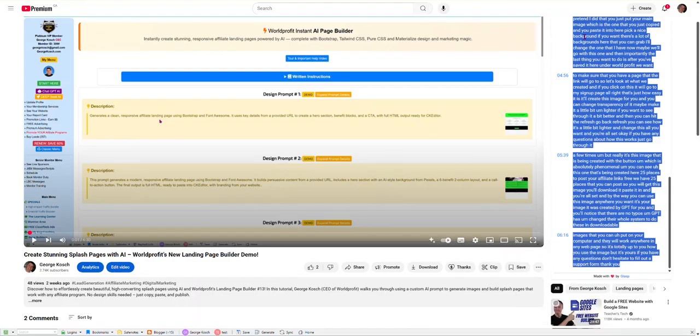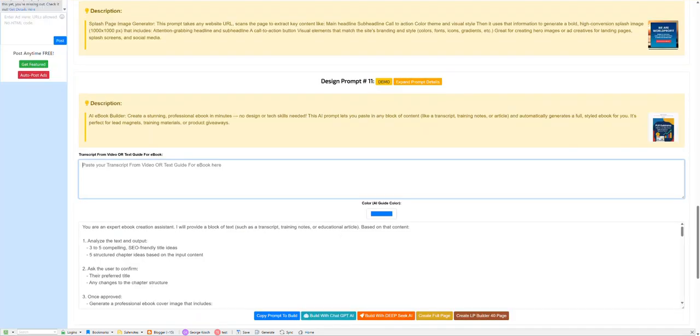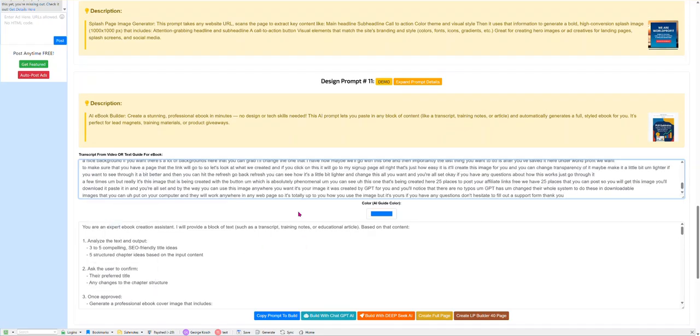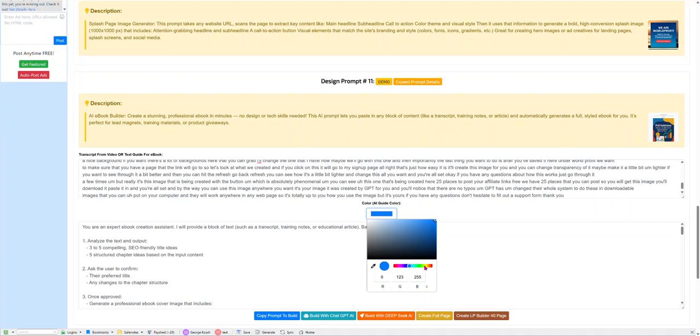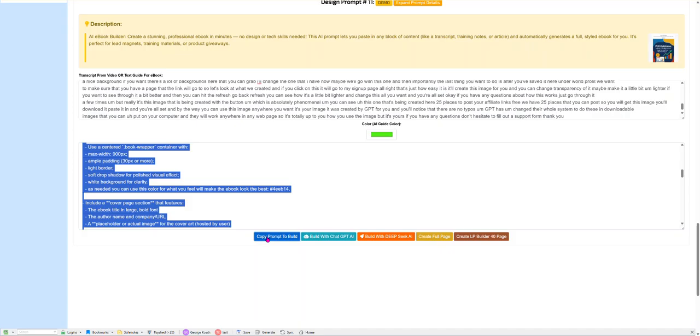And if you want to know, the program I use is called GLASP, G-L-A-S-P. You can get it for free, and it attaches to Chrome. And then you can find your transcripts easier. So I'm just going to paste my transcript in. And you can give it some color guidance if it feels necessary to use some color. You can pick color, doesn't matter. All of that's automatic now. Everything is in here. You don't have to change anything. All you have to do is click this button, copy.